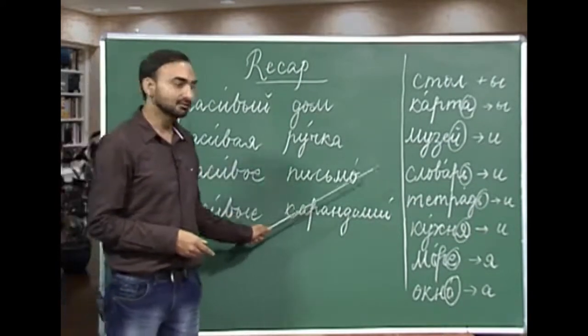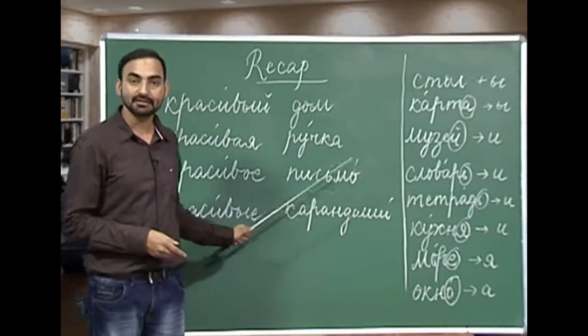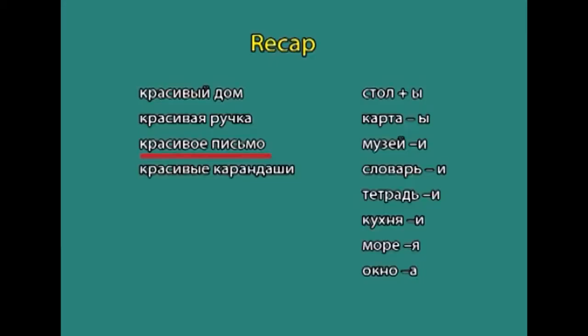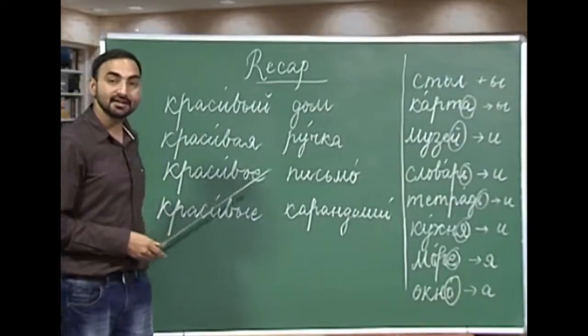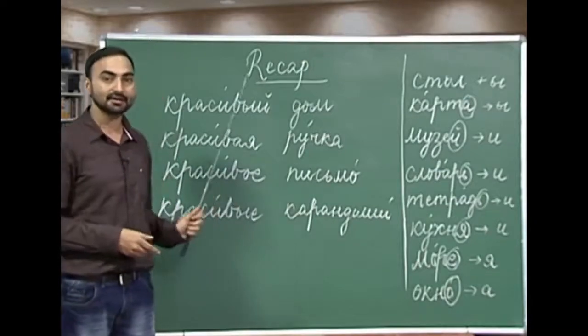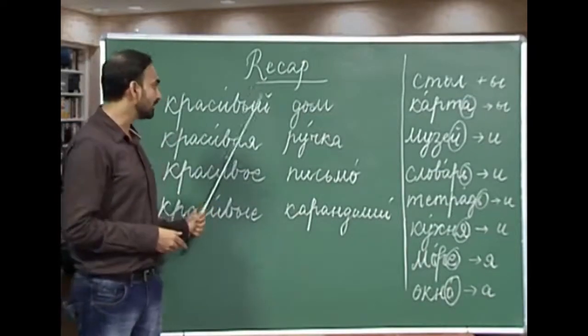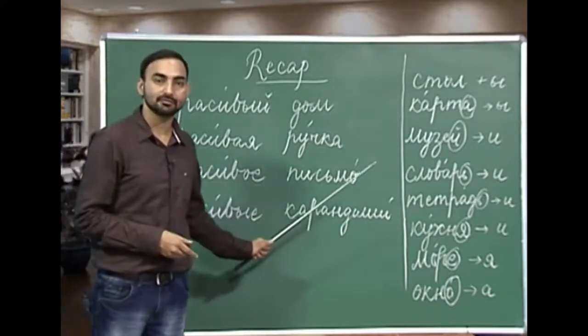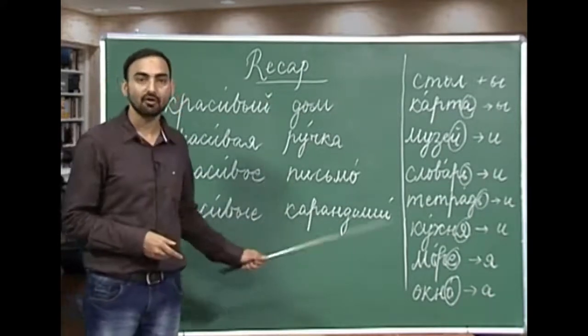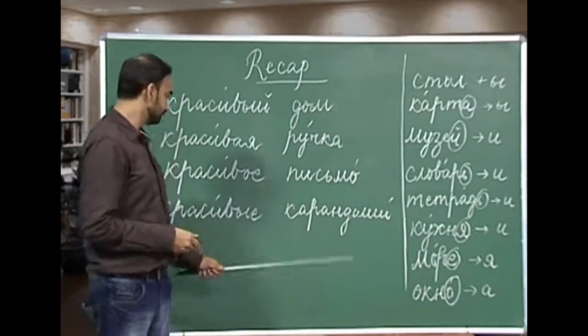The third noun I have written is a neuter gender noun with hard vowel o ending. Pismo, pismo is letter and we are using krasivoe pismo. So, the neuter gender singular number of krasivy is krasivoe, krasivoe pismo, a beautiful letter or beautifully written letter.